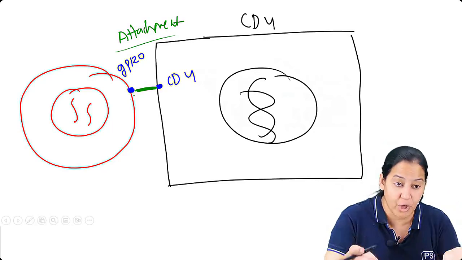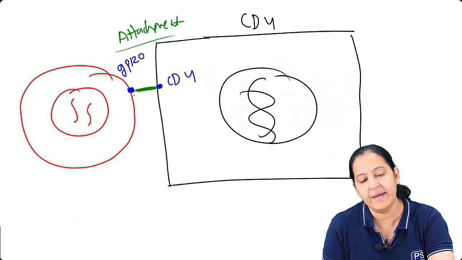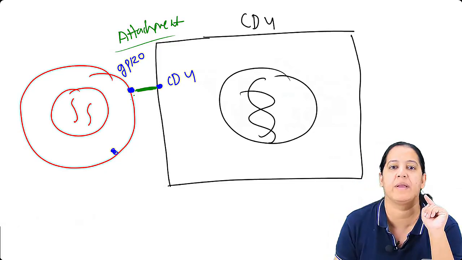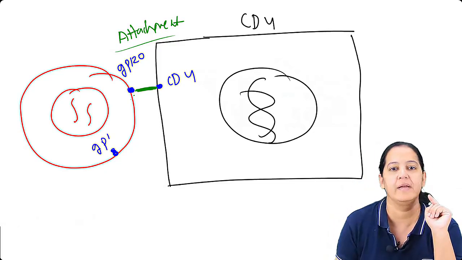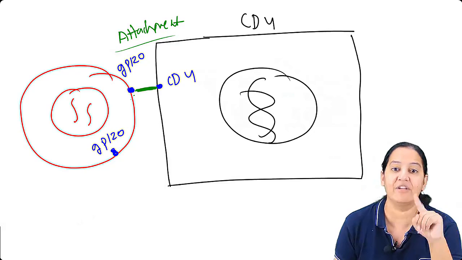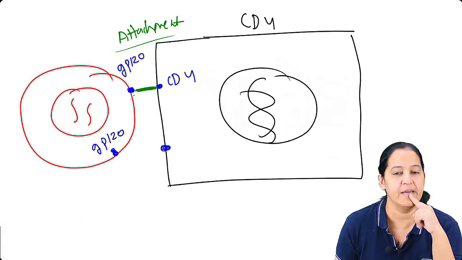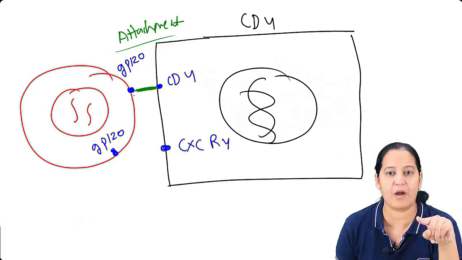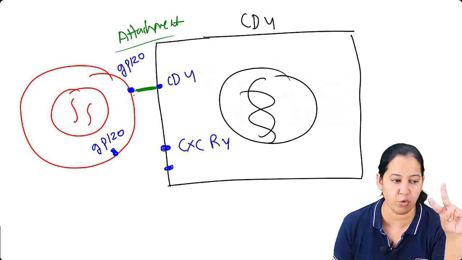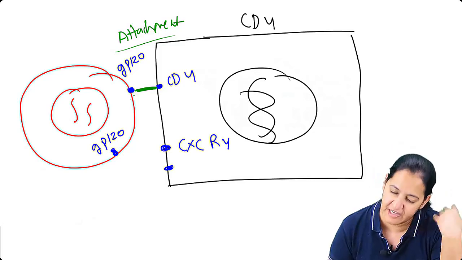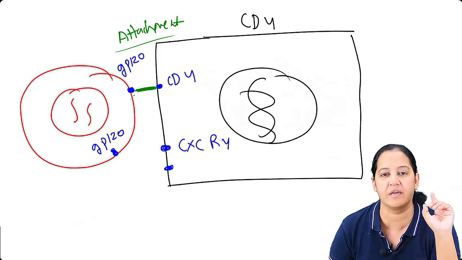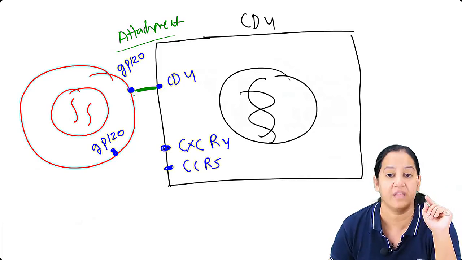Now let me tell you about the co-receptor, the co-binding. In the co-binding, again GP120, the GP120 here is still the same. GP120 is binding with what? If it is a T lymphocyte, here the co-receptor is CXCR4. And if it is a macrophage, there are two types of cell the virus affects. It affects the T lymphocyte as well as the macrophage. In macrophage, the receptor is CCR5.